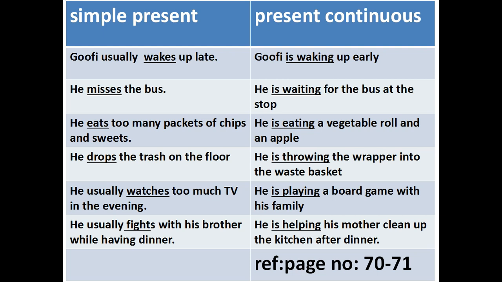Next, he eats too many packets of chips and sweets. It is simple present tense. It has been happening again and again. In present continuous tense, he is eating a vegetable roll and an apple. So in present continuous tense, we can say it is happening now. Okay, next.